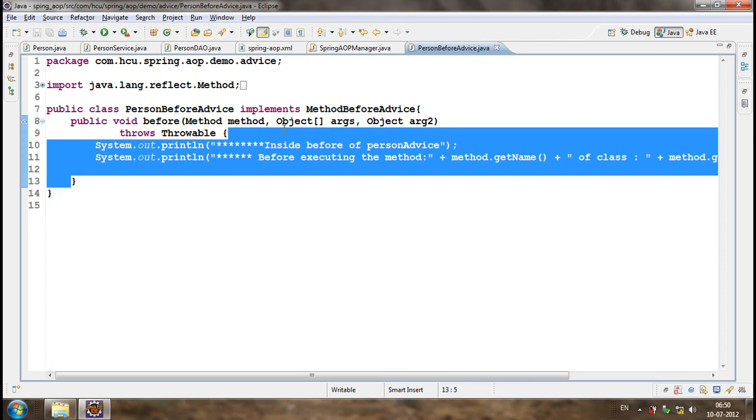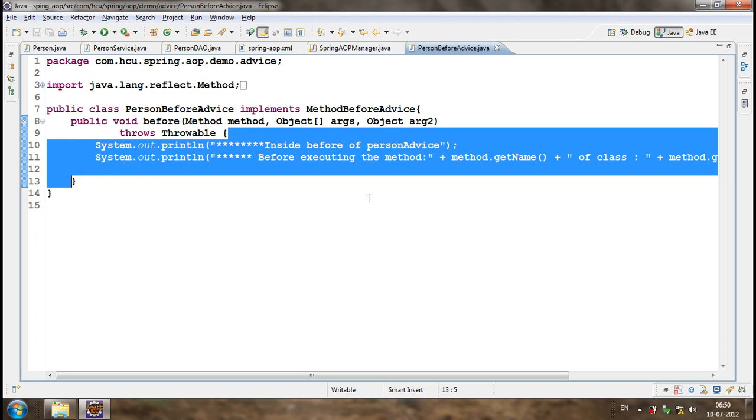Whatever cross-cutting concern that we want to implement before a method, we can do it here, like authorization. Any cross-cutting concern can be implemented here. I am just writing System.out.println, but in general we write the code related to the cross-cutting concern. Okay, understood? Now this is before advice.